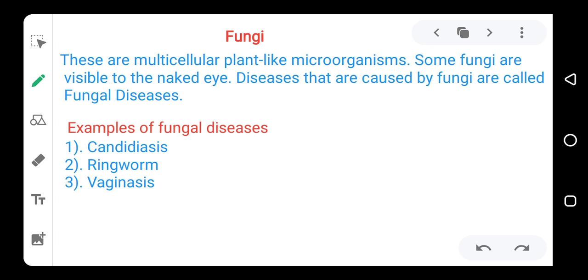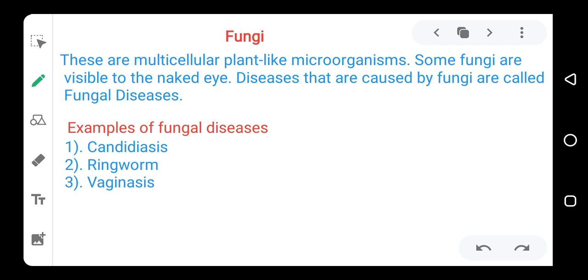Plants carry out photosynthesis, that is, they manufacture their own food, but fungi cannot manufacture their own food. So that is one of the major differences between plants and fungi. And fungi are smaller most of the time compared to plants, but they are multicellular. Multicellular means that their body is made up of many cells that come together. Just like human beings, we are composed of many cells that come together.